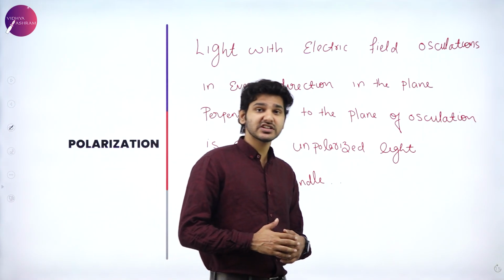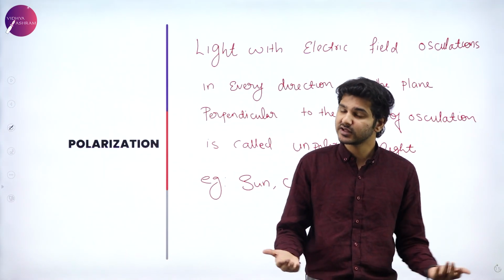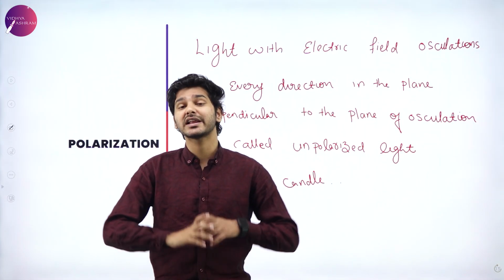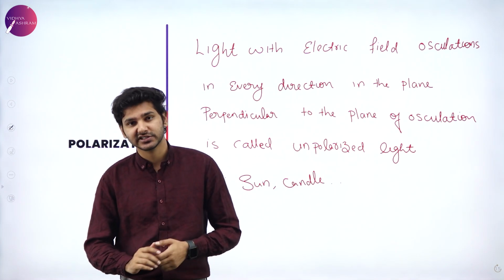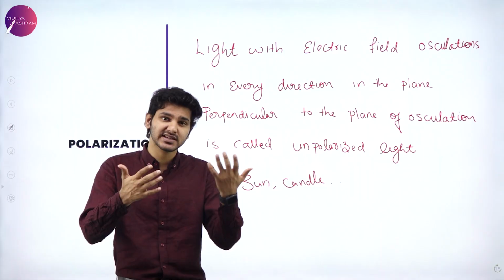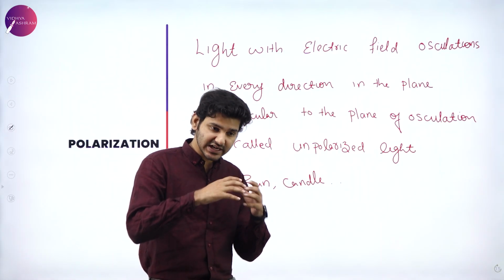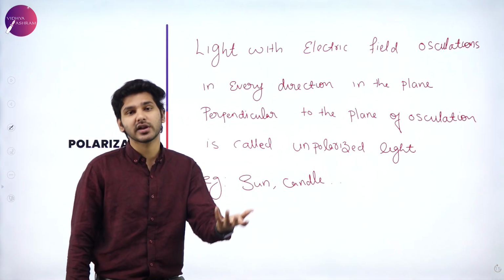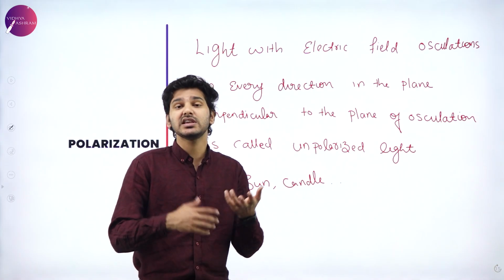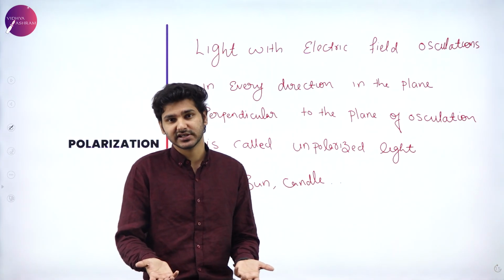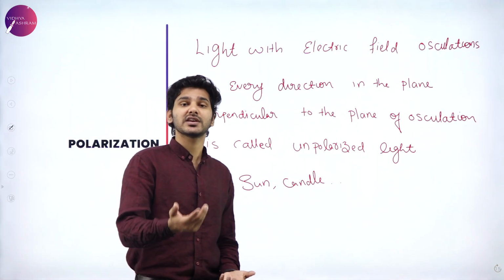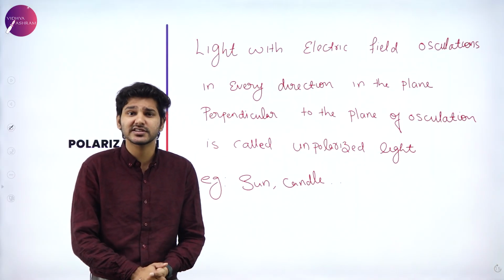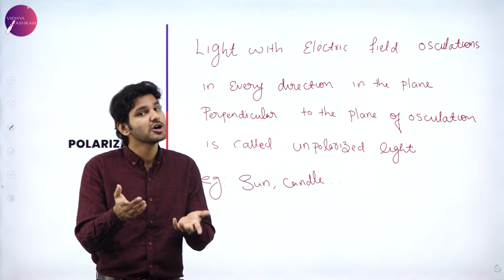Again, the simple definition for unpolarized light was discussed in the previous session. Just to refresh that, if the electric field oscillations are in every direction or in every plane, for example XY plane, YZ plane, XZ plane, many planes, then we can say that that particular light is unpolarized light. The natural light sources we see in everyday life are actually unpolarized. For example, the light from the sun, the light from the candle, everything is unpolarized light. Even light from a flashlight is also unpolarized in most cases, unless it is monochromatic.